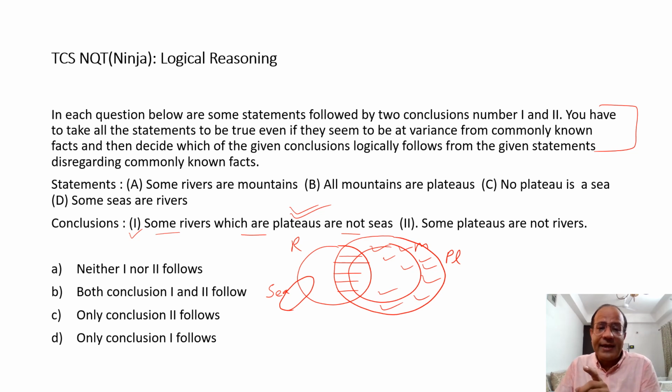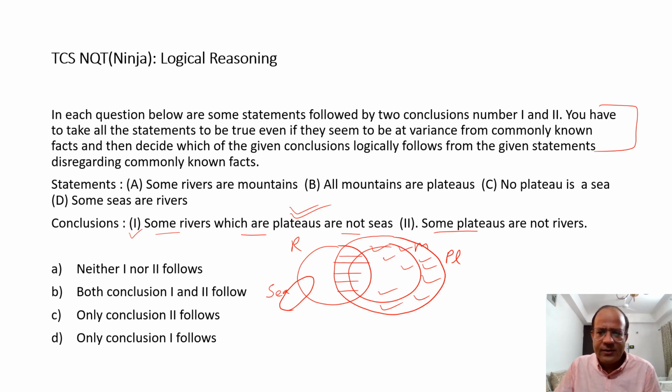The idea with the second one here is the plateaus and rivers. A part of the plateau should be outside the river. It should not be enclosed in the river. Now, if it is enclosed in the river, I cannot conclude this second part. So I'll try to make a diagram wherein I can enclose plateaus inside rivers. So I draw it again.